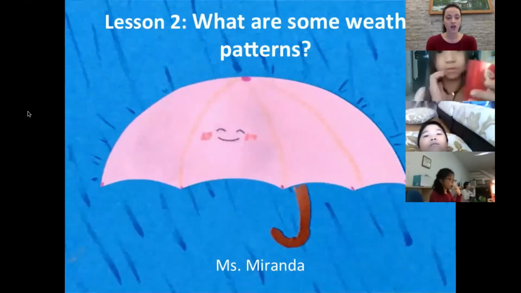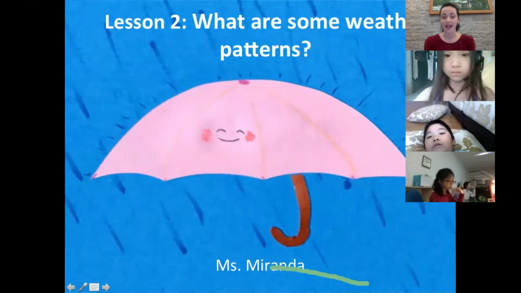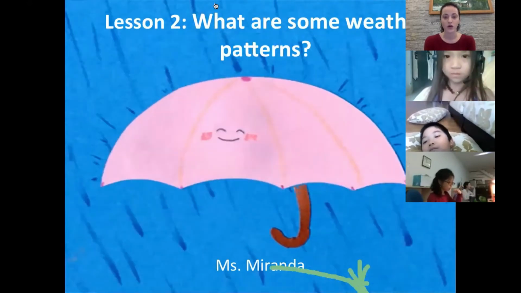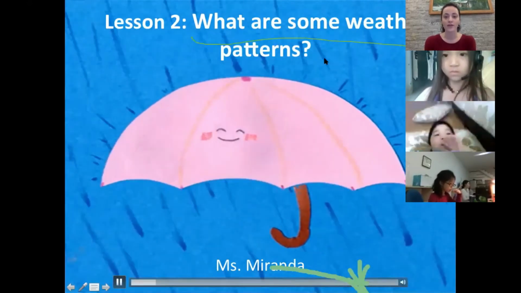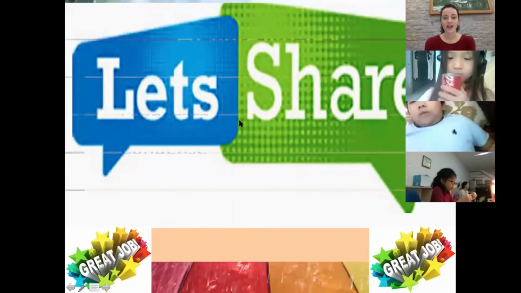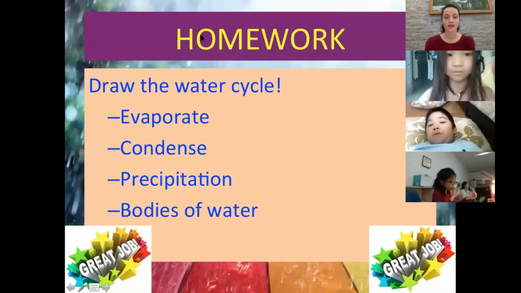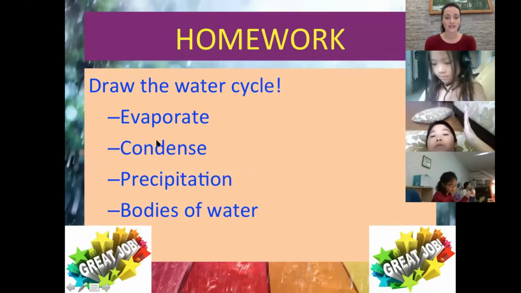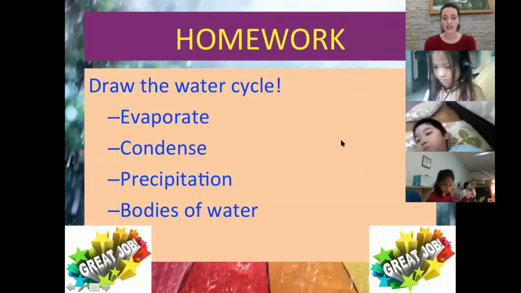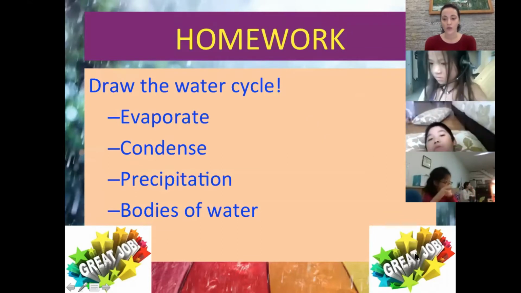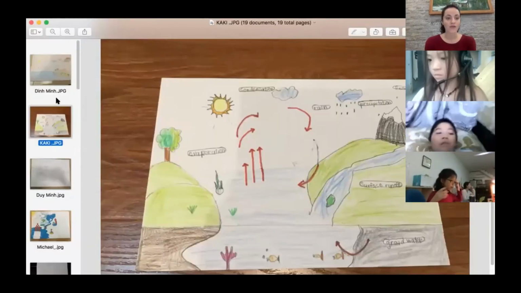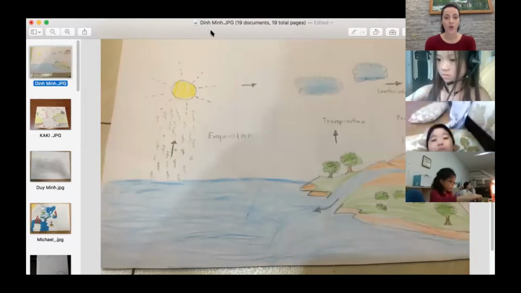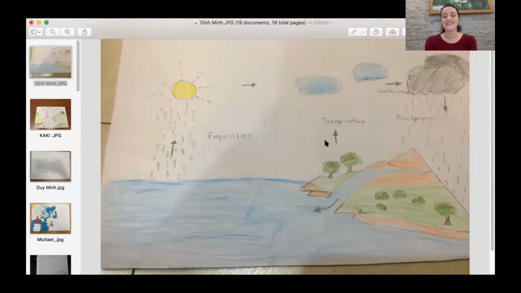Homework. So we're on the second part of lesson 2. What are some weather patterns? Let's share it. It was to draw the water cycle, including the words evaporate, condense, precipitation, and a body of water. Okay, we don't have time to go over everyone's, but Dinman, very good.